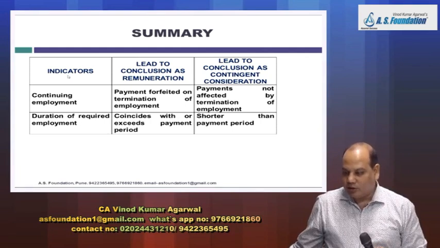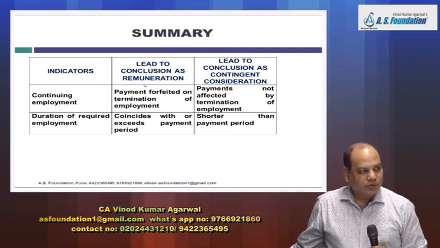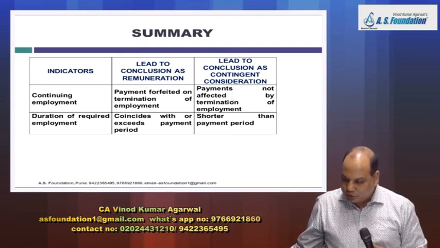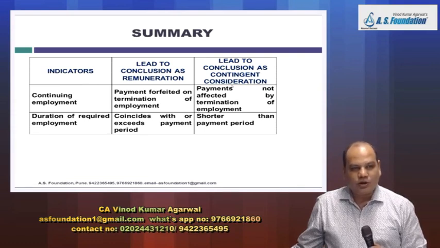Look at the indicator. If this situation persists, it will lead to conclusion as remuneration. And if this situation persists, then it will lead to conclusion as contingent consideration.